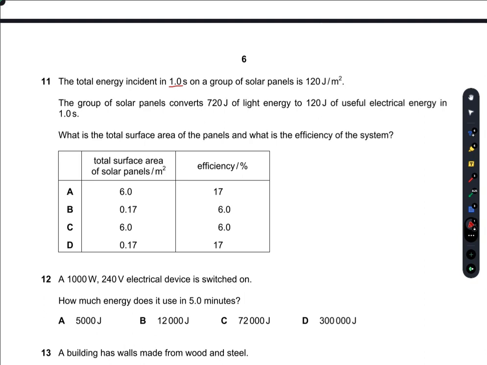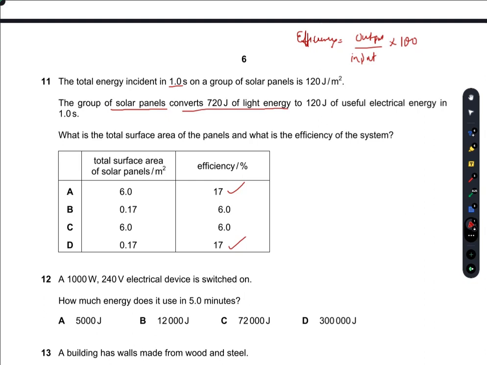So first of all, I will find out efficiency, which is the useful output power over the total power input, multiplied by 100. So the power output is 120 and I divide this by 720 and multiply by 100. So that is approximately 17%.